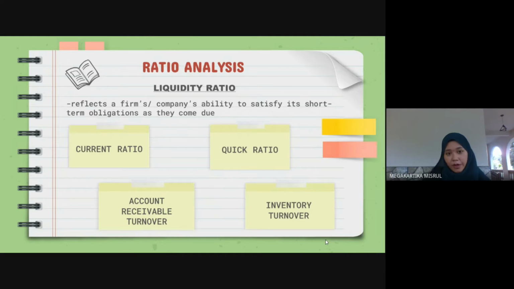Next, the ratio analysis I have chosen is liquidity ratio. It reflects a firm's or company's ability to satisfy its short-term obligations as they come due. Examples of liquidity ratios include current ratio, quick ratio, accounts receivable turnover, and inventory turnover.